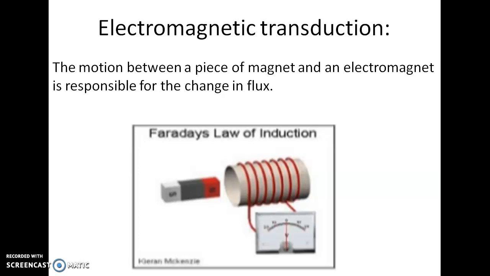Here we can see the picture of an electromagnetic transducer. Here the motion between a magnet and an electromagnet is responsible for the change in flux. Here one magnet is there. When it moves inside the electromagnet, the magnetic flux will change, which will give us one reading or one electrical signal.